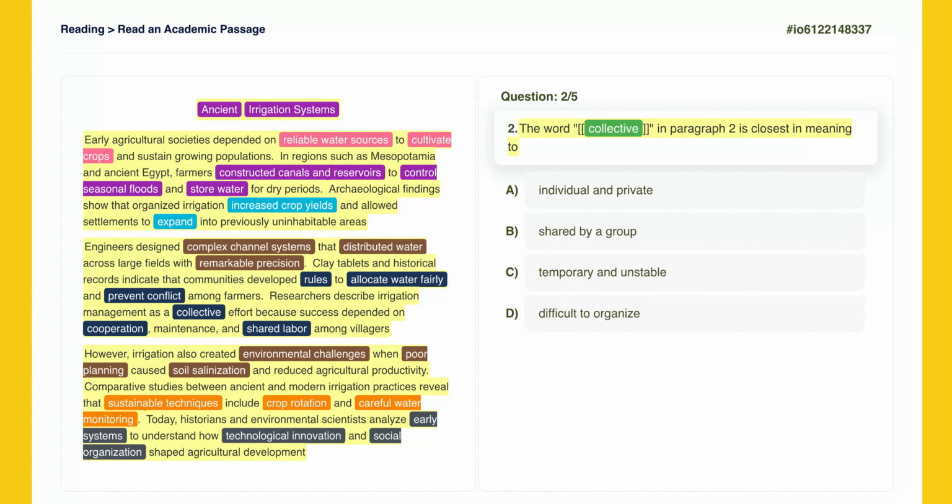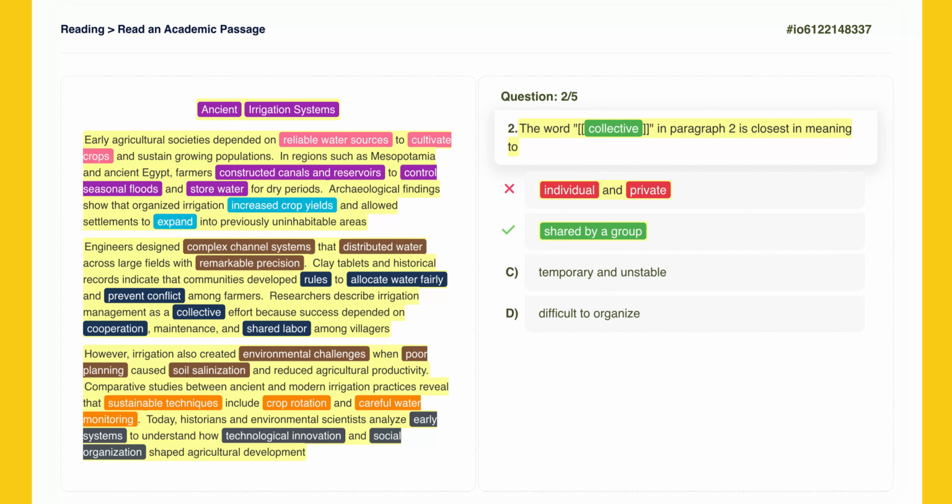Let's take a closer look at option A, individual and private. The words individual and private mean done by one person alone. This is the opposite of cooperation and shared labor. Incorrect. Now, let's take a closer look at option B, shared by a group. This option, shared by a group, aligns perfectly with the context clues, cooperation, and shared labor among villagers. A collective effort is one that involves everyone in the group. Correct.